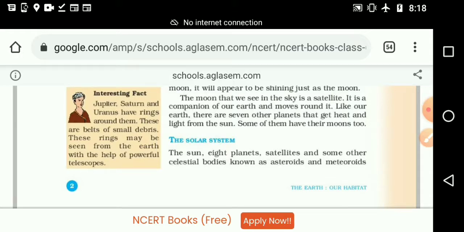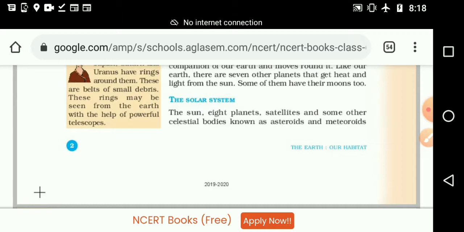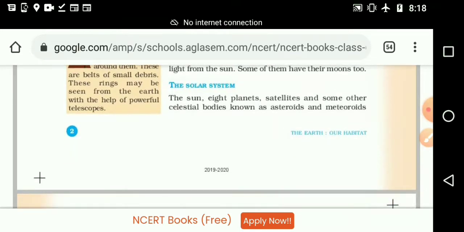Comma, satellites, and some other celestial bodies.